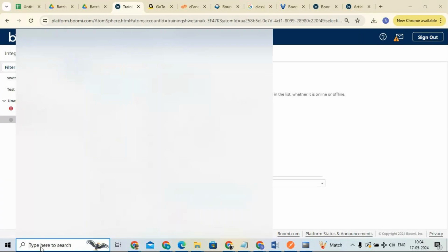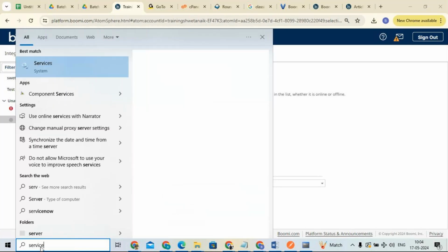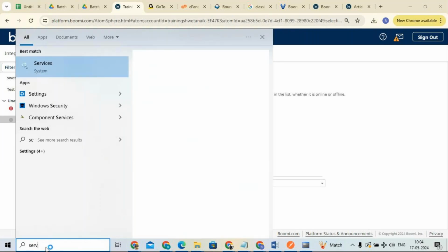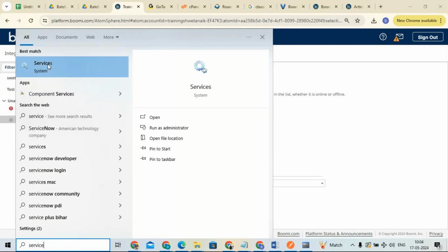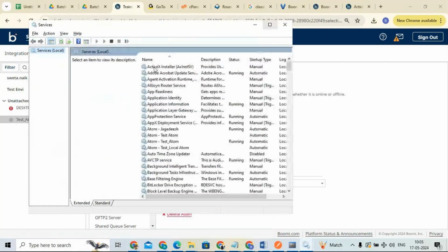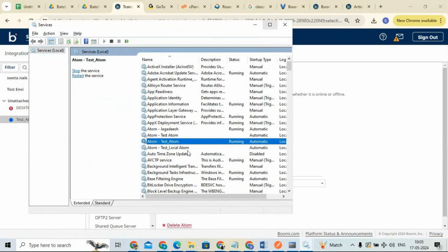Let me go to services, system services. Open the services. Here in the services everything will be there, whatever installations you have done. Here you have the test atom. I think this is the one. Click on this and restart.